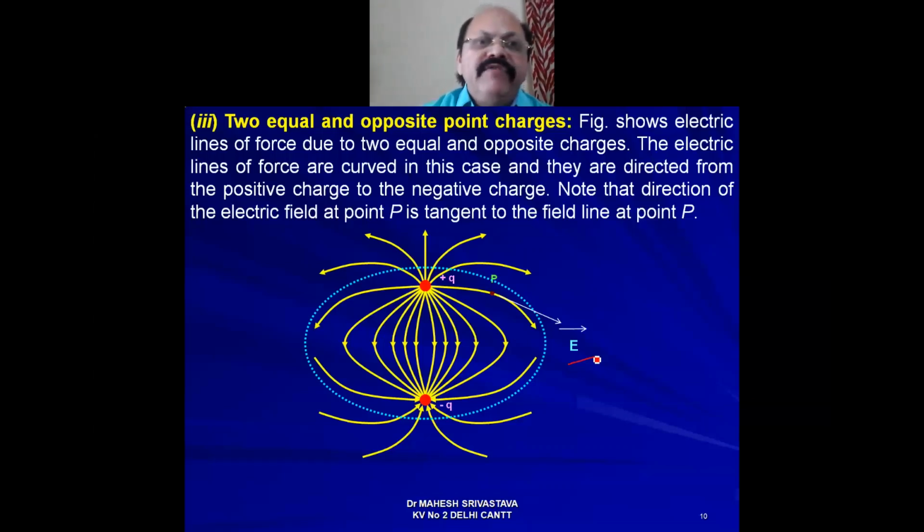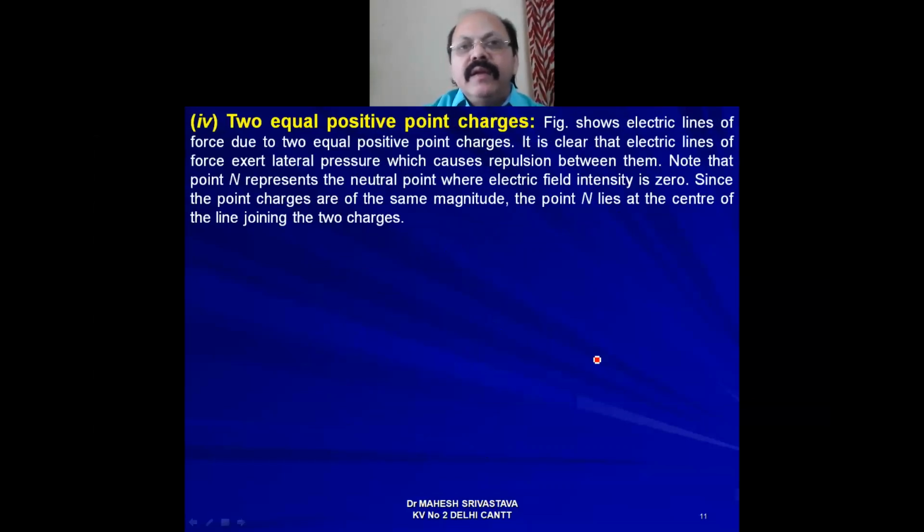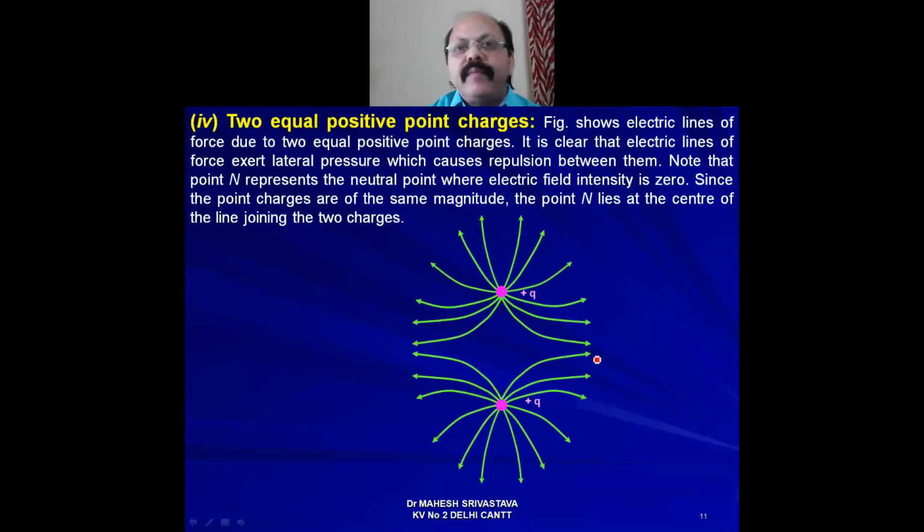Now what happens if we take two similar and equal point charges? In that condition, when we take two equal positive point charges, you see there is a lateral pressure exerted which causes repulsion between them.